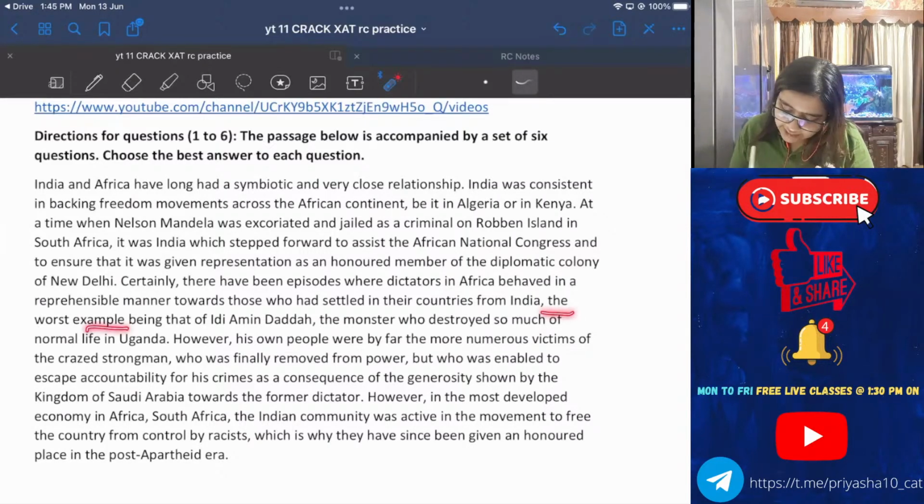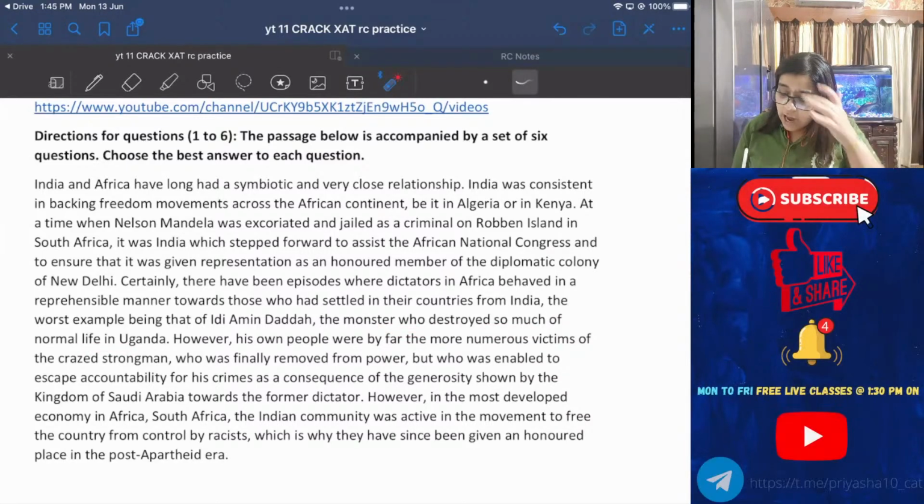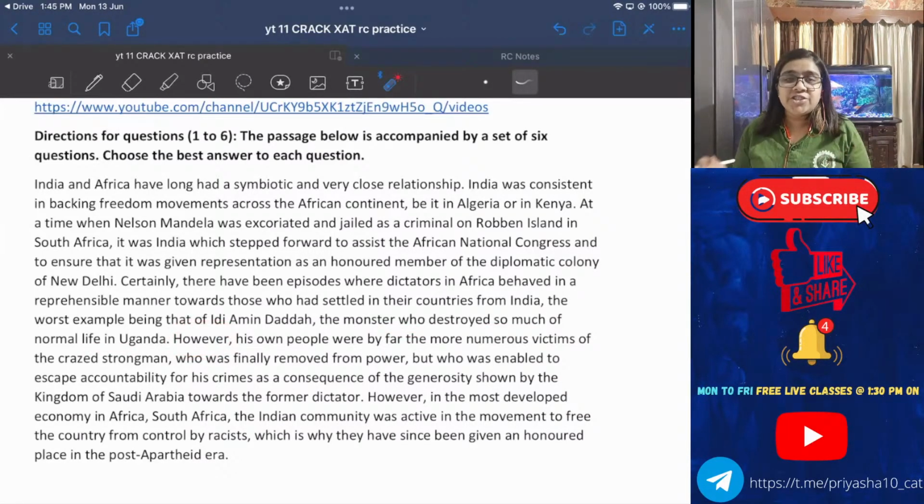Next. The worst example being that of Idi Amin Dada. Who is he? He is a dictator of Africa, the monster who destroyed so much of the normal life in Uganda.